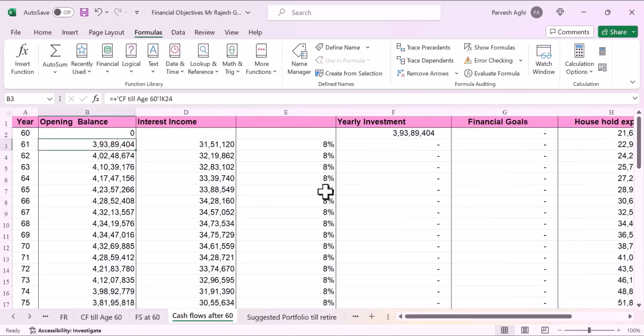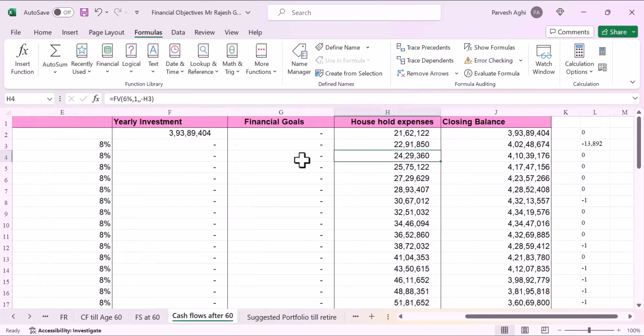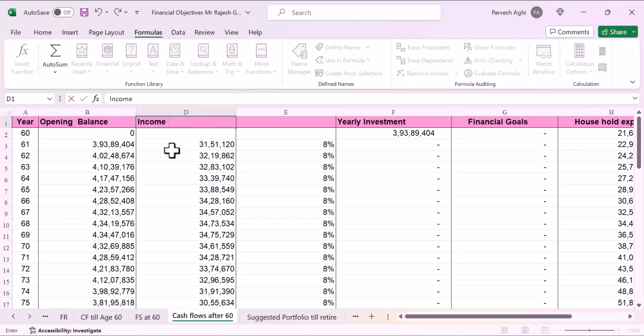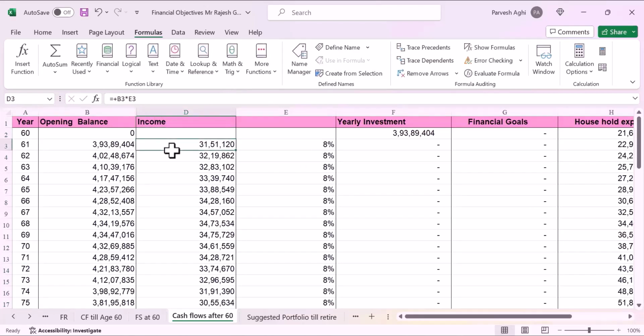So he starts with an opening balance of now 4 crore 2 lakhs, on which he earns 8%. And we can check the formula again. So he's earning 8% on that. So his amount will go to 4 crore after spending 24 lakhs 29,360 for his household expenses. The closing balance will go to 4 crore 10 lakhs. So this way, he's going to have his income and expenditure. This will be his income by way of 8%. Mostly it will be interest income and a little bit of equity.